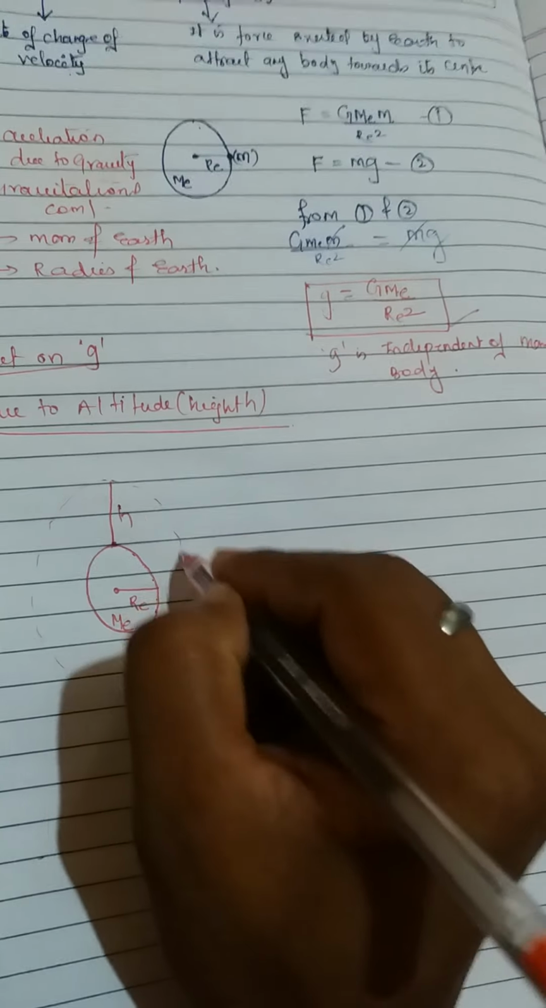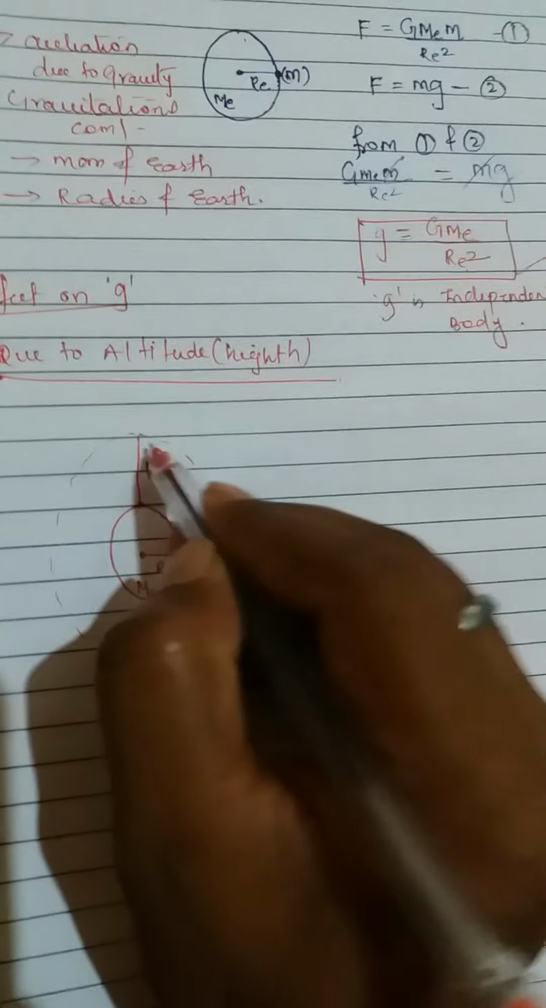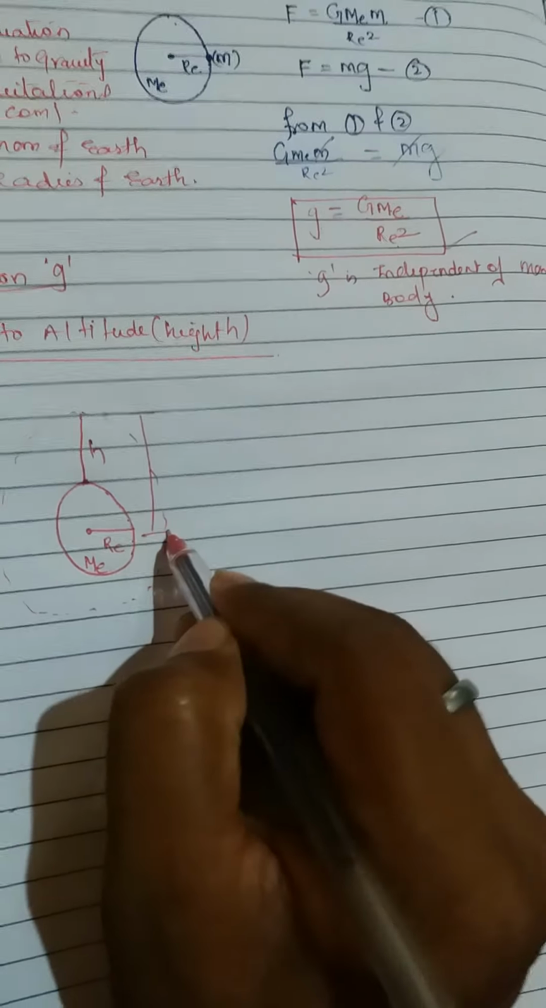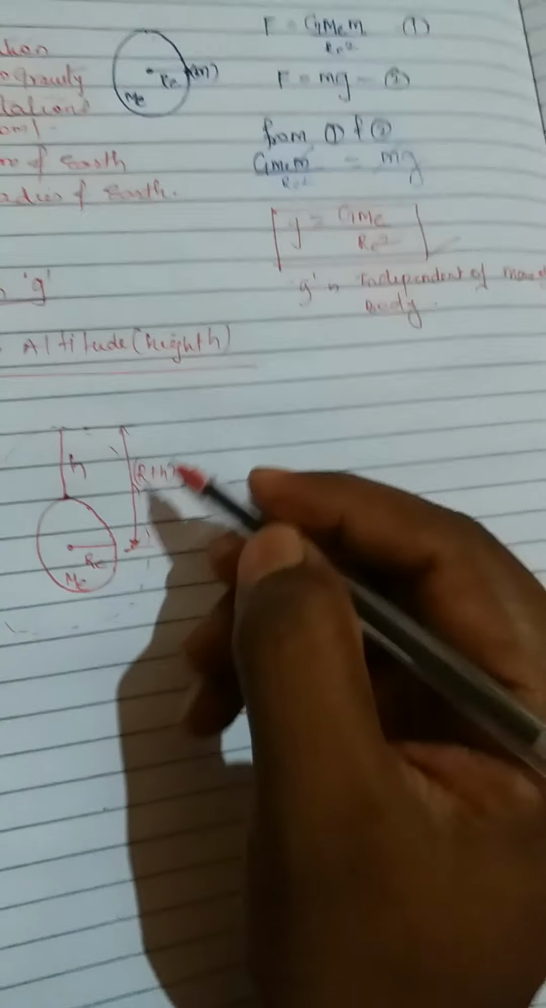You can also understand this as a satellite moving at this distance. Now you can see what is the distance from here to here, from center to the height. So it is R plus h. So what will be the acceleration due to gravity at this point, we need to find.